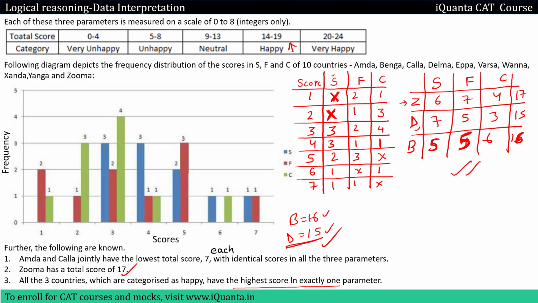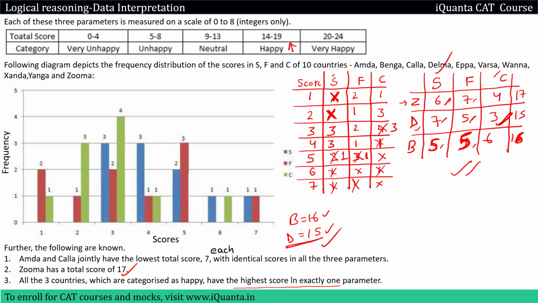We have used some scores, so let us cancel them from the table. From S we have used 6, 7, 5. So 6 can be given to one country, this is gone. 7 can be given to one country, this is gone. 5 can be given to two countries, one country is gone, so 1 will be left. Now in F, 7, 5, 5 has been given, so 7 is gone. 5, 5 means two countries have been given 5, so we'll cancel 3 and write 1 over here because two countries are gone. Then in C, 4, 3, 6 has been given, so 6 will be cancelled because we have only 1 over here. Then 4 and 3: 4 can be given to only one country, this will be gone. 3 can be given to 4 countries, so one country is used, so this will be 3 now.